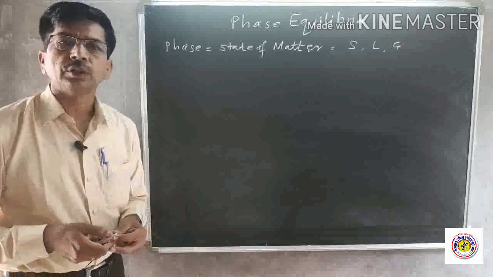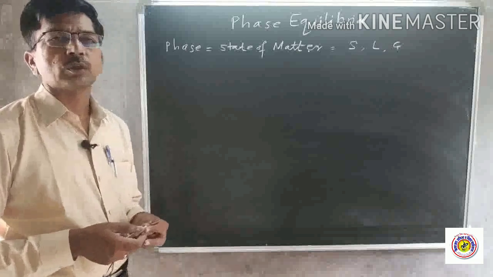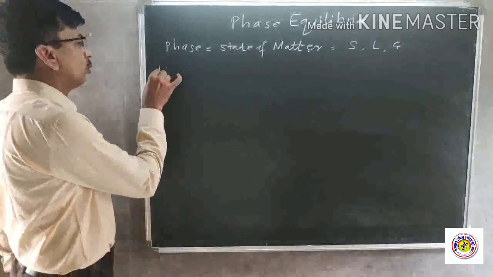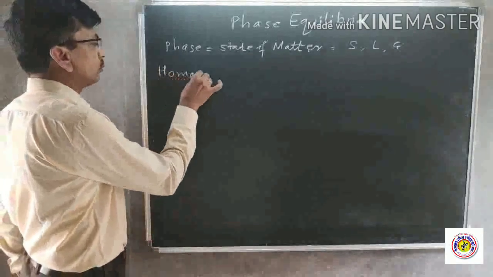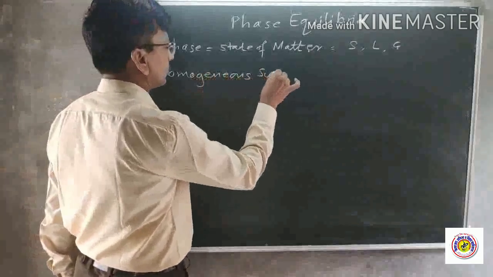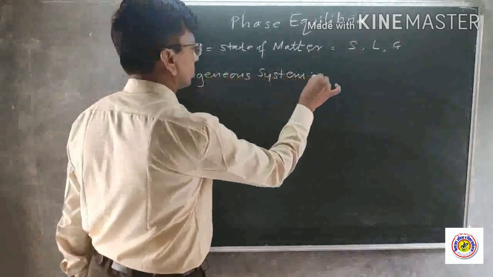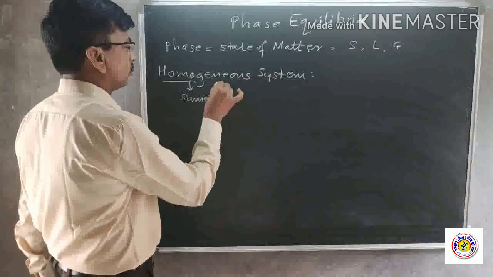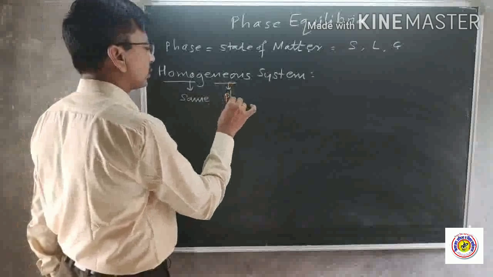First we see the different types of systems on the basis of homogeneity. First, the homogeneous system. Homo means the same or equal, and geneous means the phases.